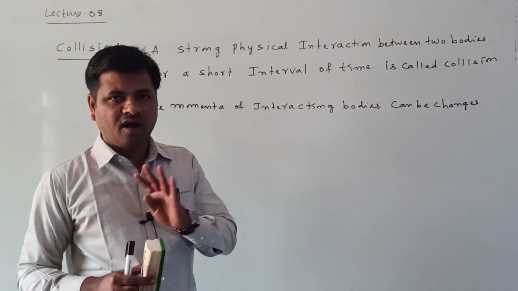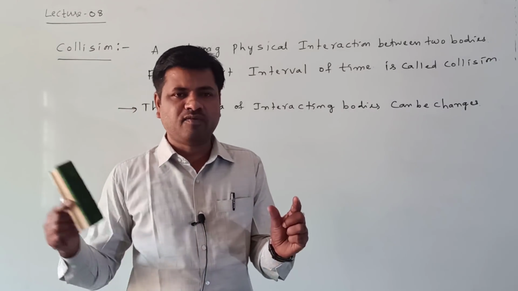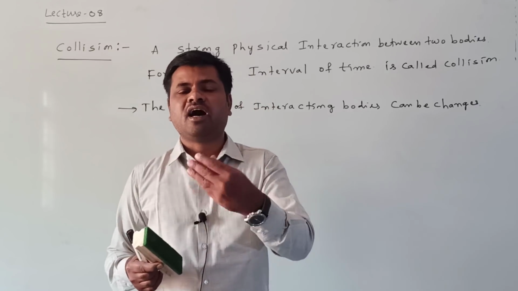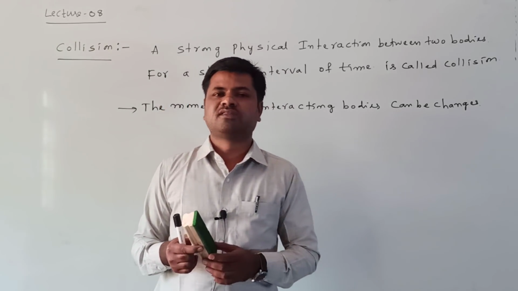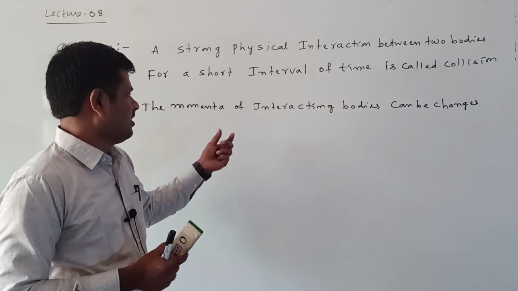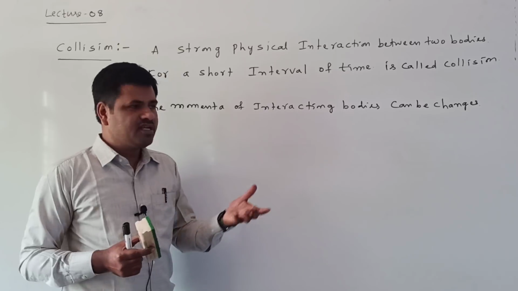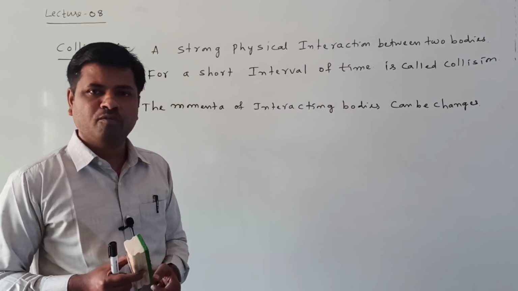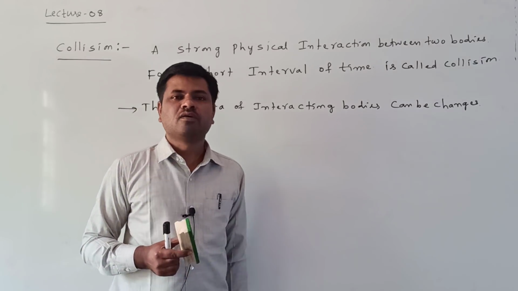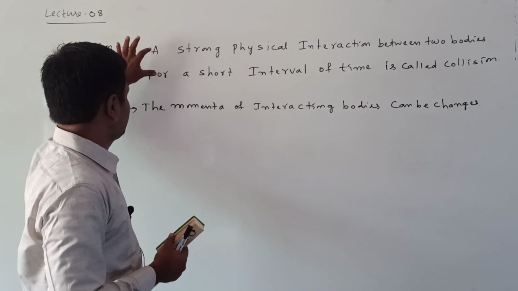The nucleus and the alpha particles do not collide with each other, but the alpha particle's velocity changes. So that is also called a collision, because when the velocity changes, the momentum changes. When the momentum changes, that is said to be a collision.